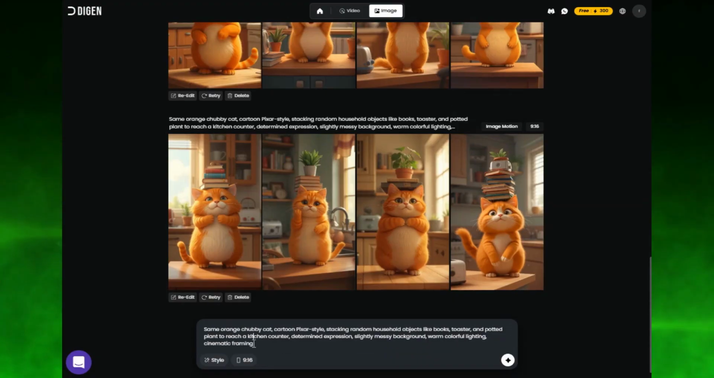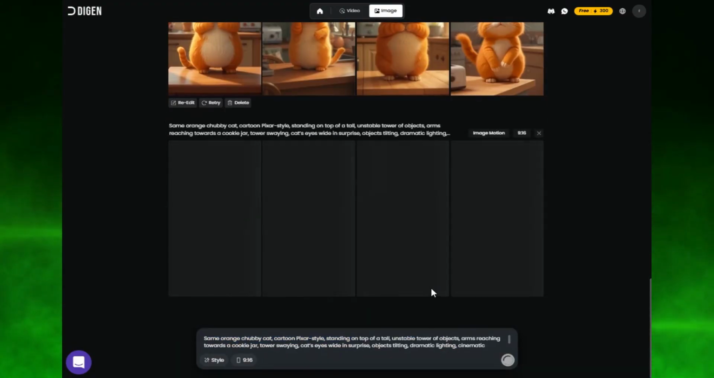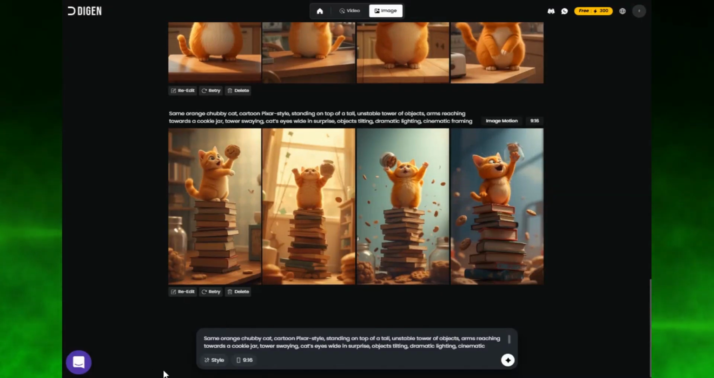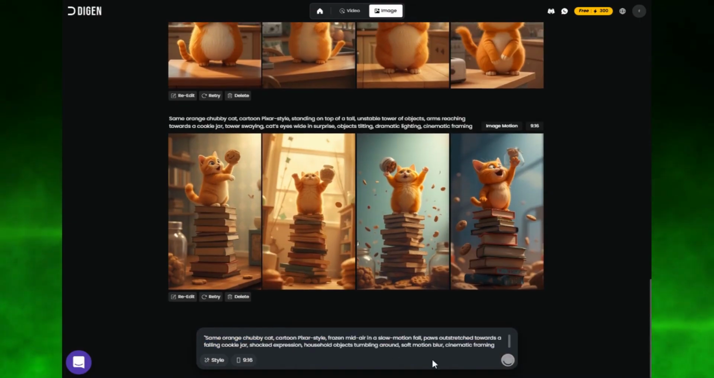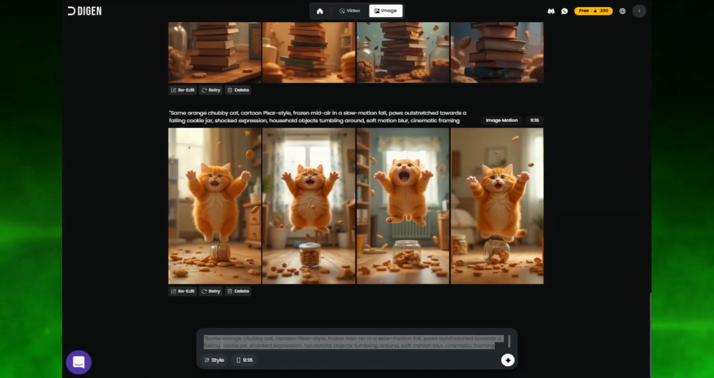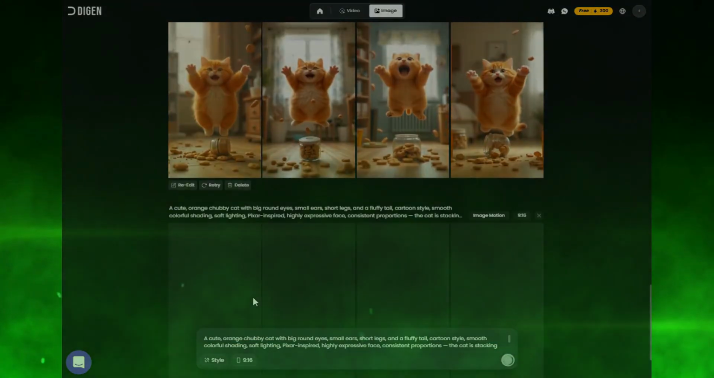One by one, I'm pasting in all 8 of my scene prompts from ChatGPT, and now we've got a full set of matching beautiful cartoon images ready to turn into an animation. And that's where the real magic happens, taking these still images and making them move. So now we're going to turn this cute little orange cat into a full animated short, all inside Digen AI.